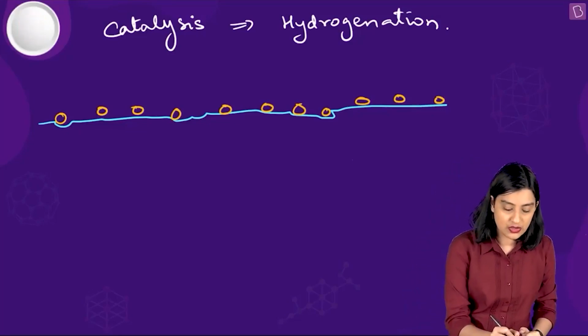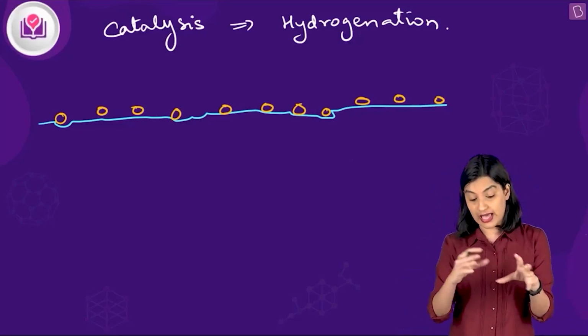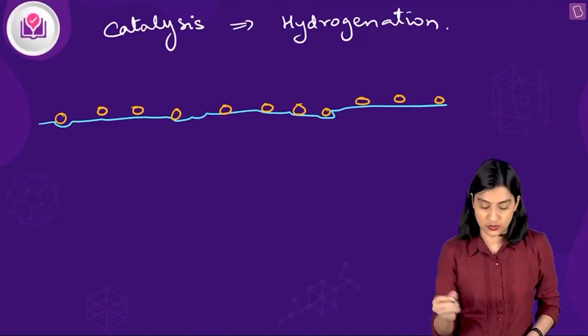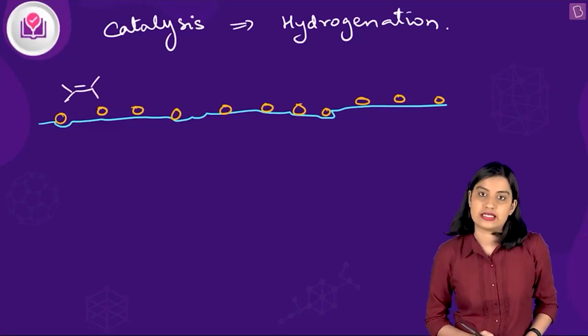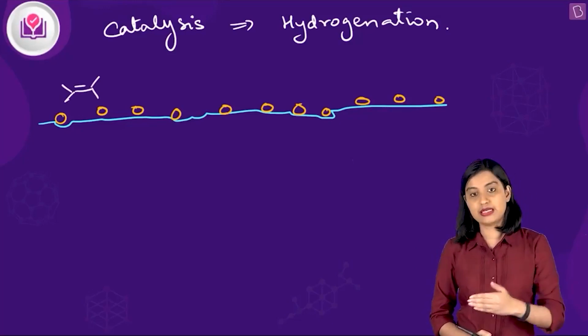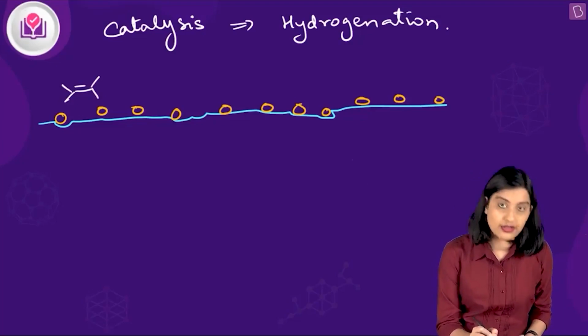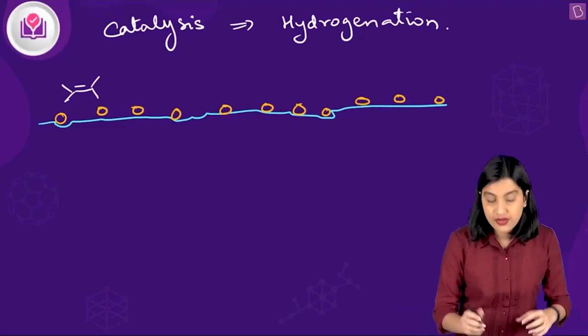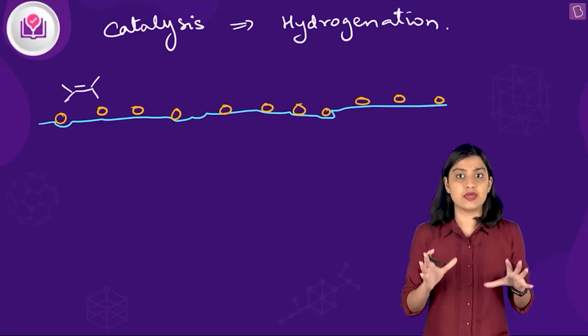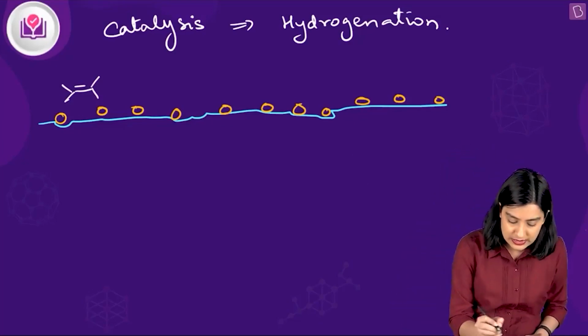Now what happens is when you have an alkene that is incoming, which you need to reduce. So you have an incoming alkene that looks like this. If you have an incoming alkene which is crowded, which has steric crowding, in this one you have methyl groups on all sides, because of which you can see that there is crowding.